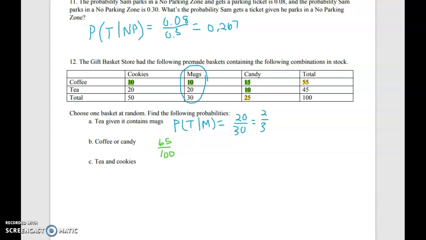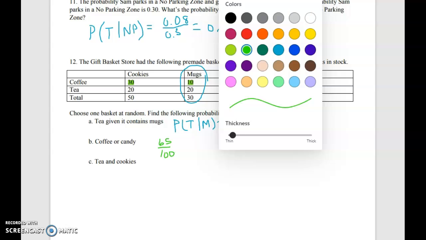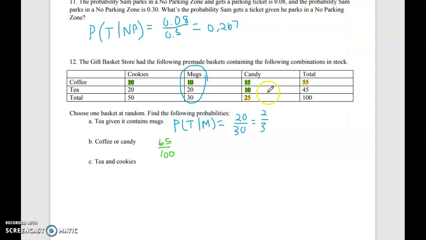The other way is you could use the yellow numbers. So if you use the yellow numbers and the formula, that means you would take the probability they contain coffee, which is 55 out of 100, plus the probability they contain candy, that's 25 out of 100. But when you do that, you counted the overlap twice.